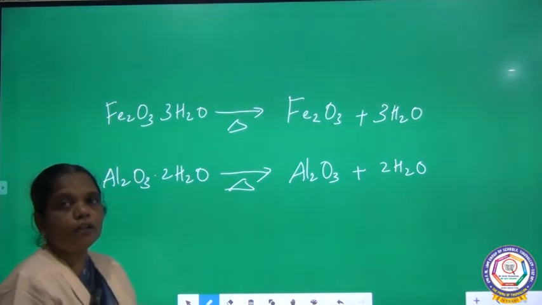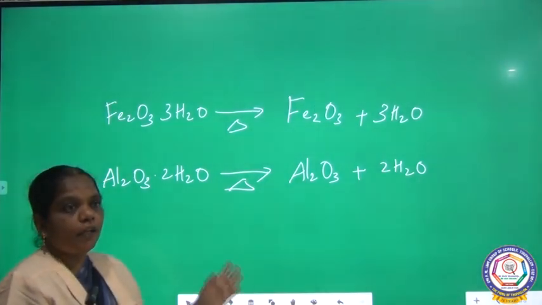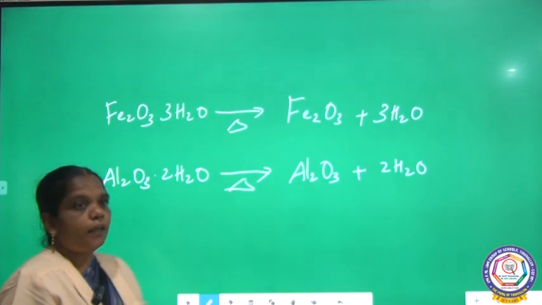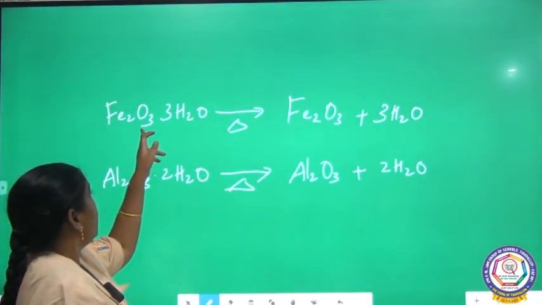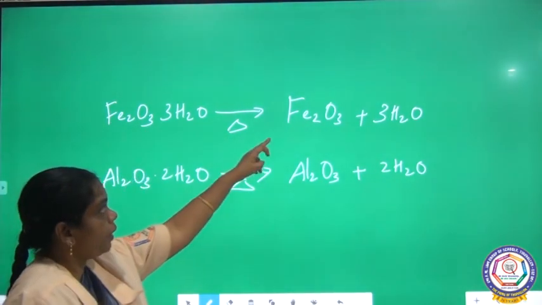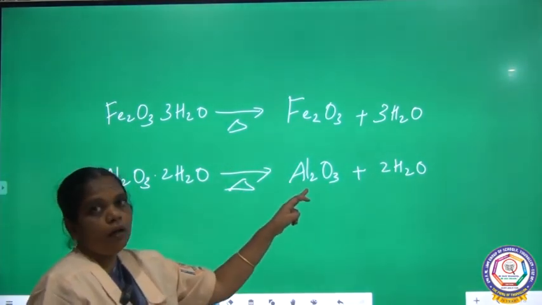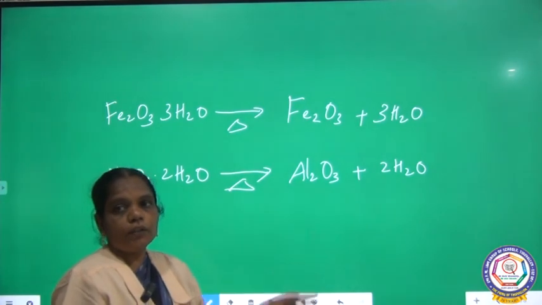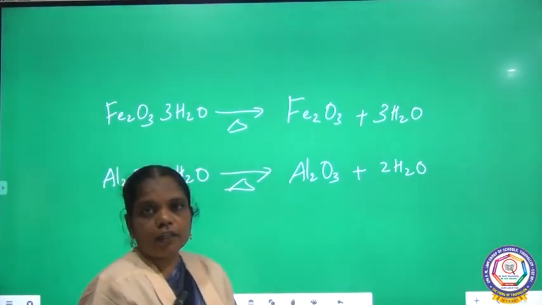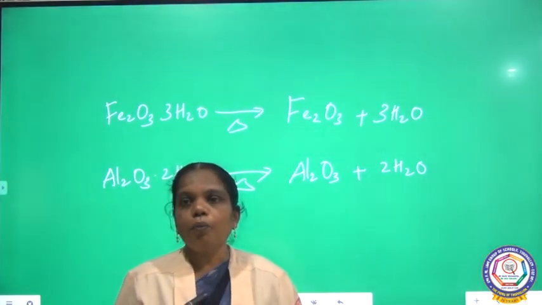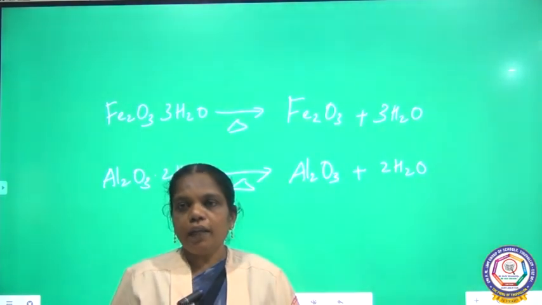So these are the 2 processes. We are converting the ore particle into oxide. Iron ore becomes iron oxide and aluminum ore becomes aluminum oxide. So in this process, the ore particle is converted into metal oxide.